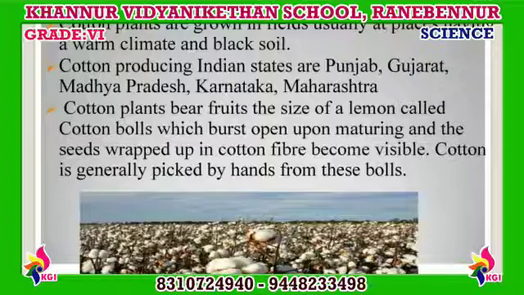Cotton producing Indian states are Punjab, Gujarat, Madhya Pradesh, Karnataka, Maharashtra, etc. Cotton plants usually bear fruits about the size of a lemon, called cotton balls. After maturing, the balls burst open and the seeds covered with cotton fibers can be seen. Cotton is generally picked by hand from these balls.